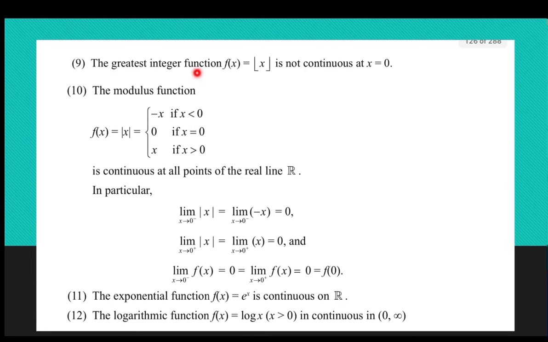The greatest integer function is not continuous at x equal to 0.